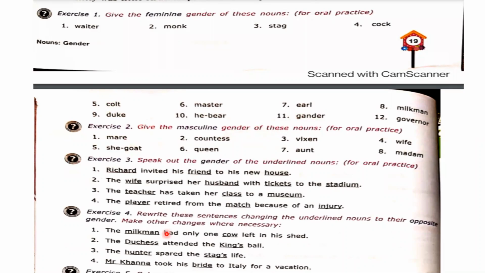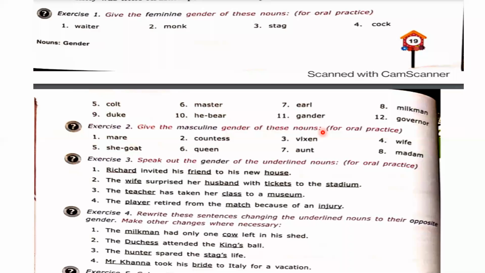Okay, last sentence: Mr. Khanna took his bride to Italy for a vacation. What can we say if we change the gender of these nouns? Sai Pratik, you please tell me.